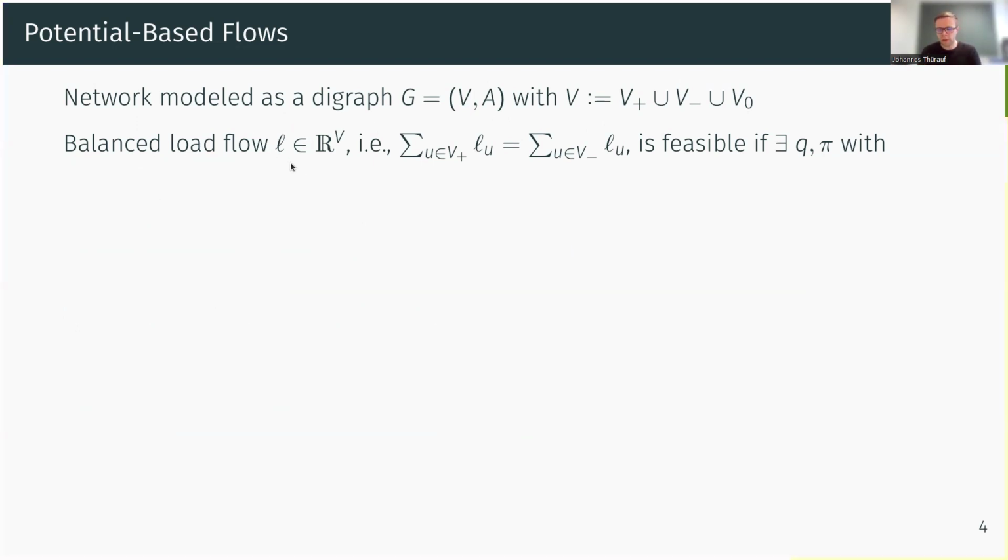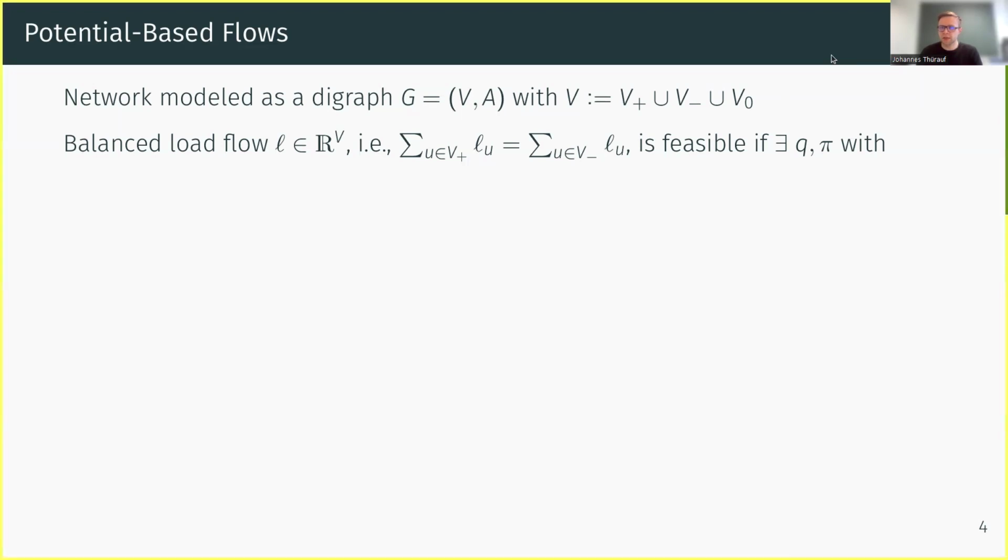A load flow represents the injections and withdrawals at every node of the network at a single point in time. And these demand scenarios have to be balanced. So the total amount of injections is equal to the total amount of withdrawals, because we consider stationary flows. And then we say that such a demand scenario is feasible.